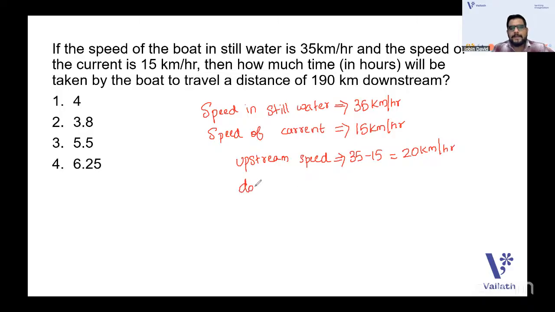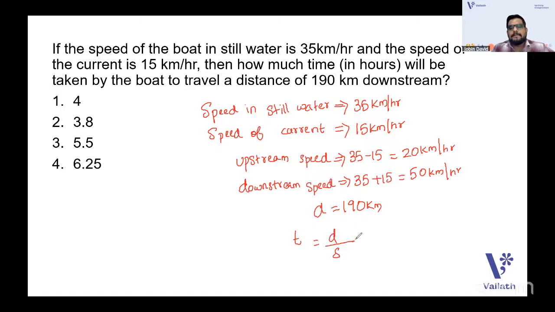Coming to downstream speed, what happens? It gets added up. Downstream speed is equal to 35 plus 15, that's equal to 50 kilometer per hour, right? So we have the downstream speed and the distance traveled downstream, which is 190 kilometer. What is the formula for time? That's distance by speed, that's equal to 190 by 50.